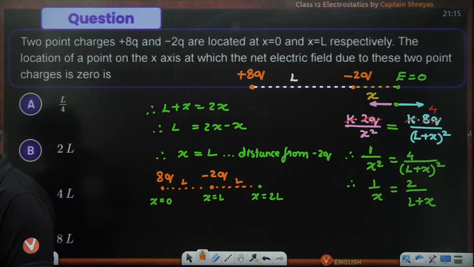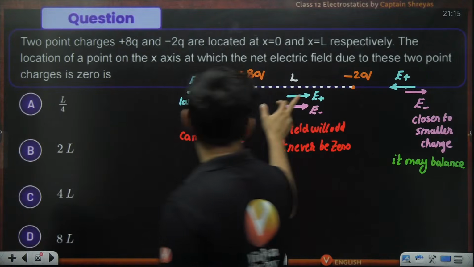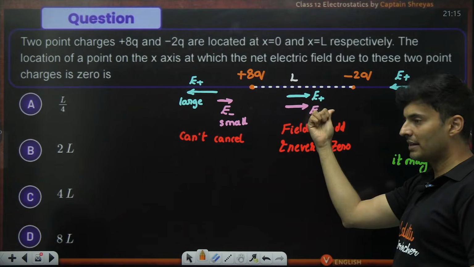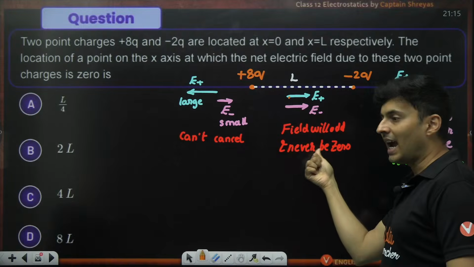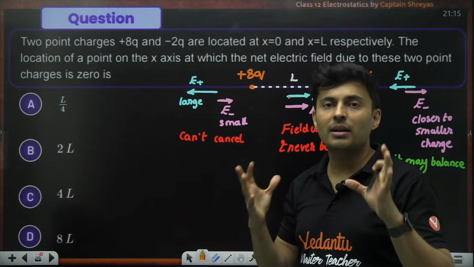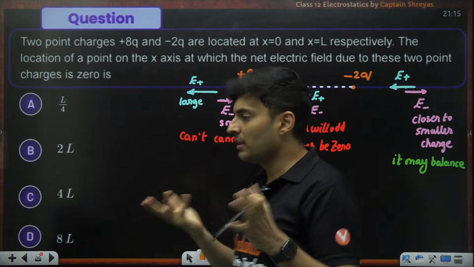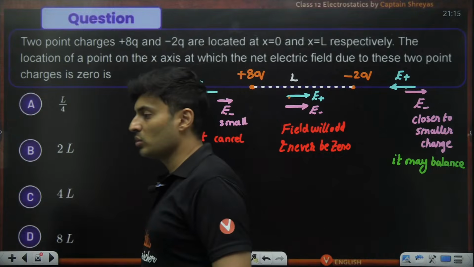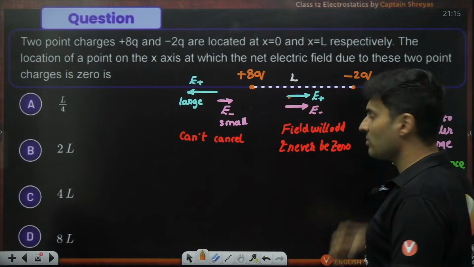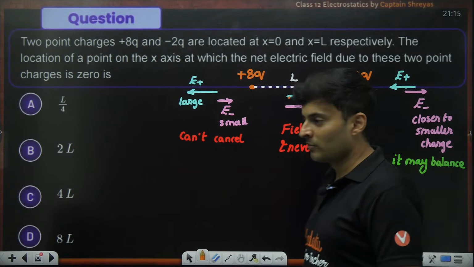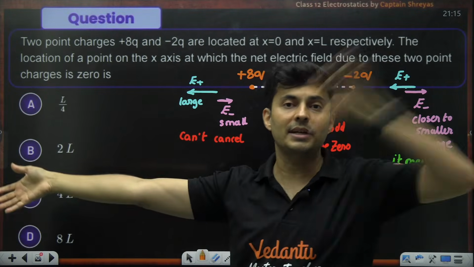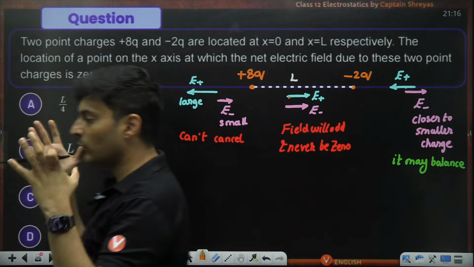Why x not between the charges? Spidey, I just told you, if it is between the charges, the positive charge will give a field here. The negative charge will also give an attractive field here. So both these fields will not cancel, they will add. So when they add, how can the field be 0? So the point where you find zero field will not be between those two charges in this situation. But maybe if this was positive, or this was negative, then it will be in between both of them. Because if this is positive, they will both cancel somewhere in between, not this side or that side. So both charges have to be like in that case.